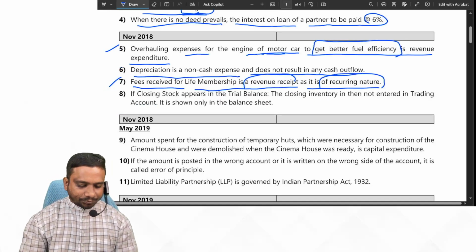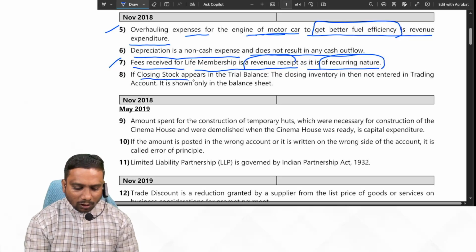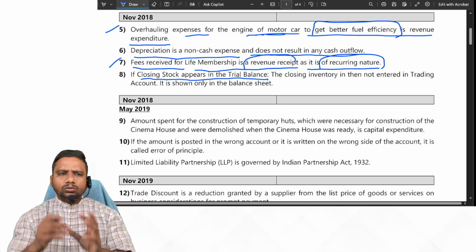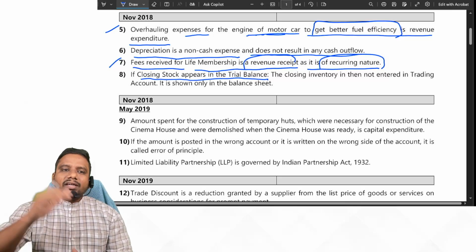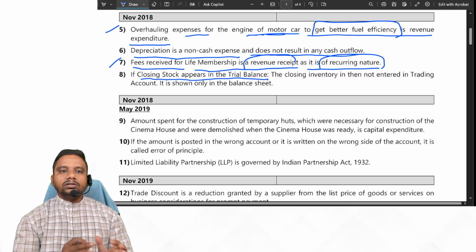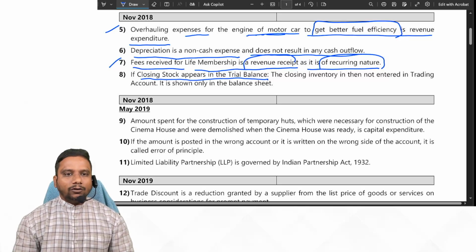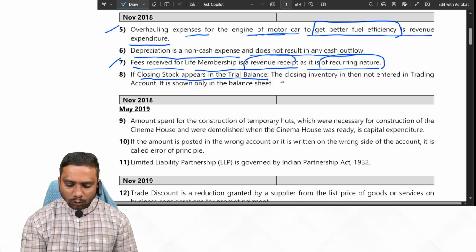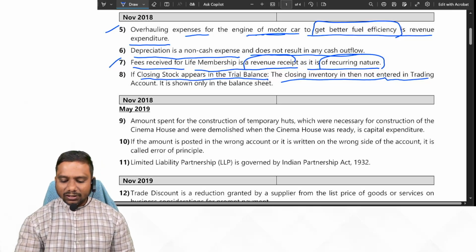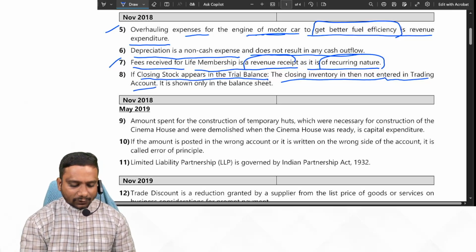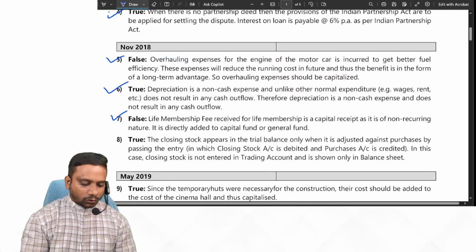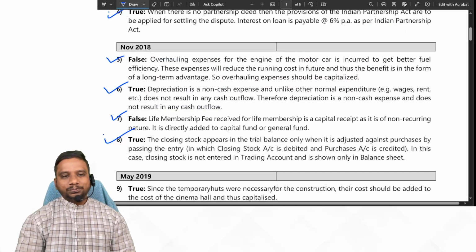Next one. If closing stock appears in the trial balance, now you just remember the concept. Then it is directly shown in the balance sheet assets side, not shown on the credit side of the trading account. This is the concept. The closing inventory is then not entered in the trading account, correct? It is shown only in the balance sheet, correct, students? So the given statement is true. Next one.